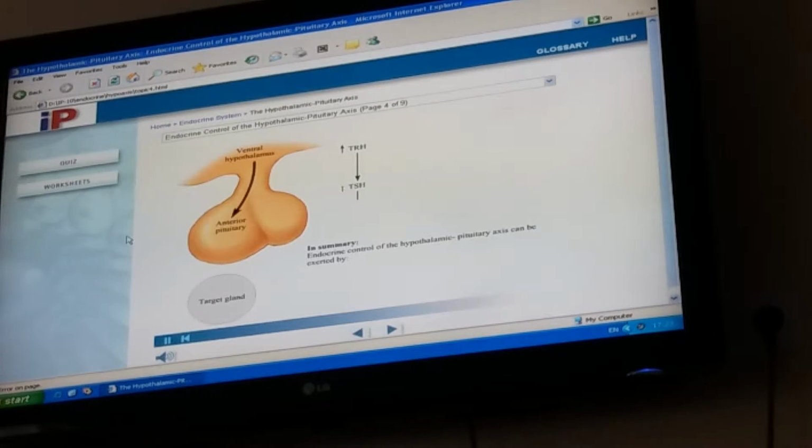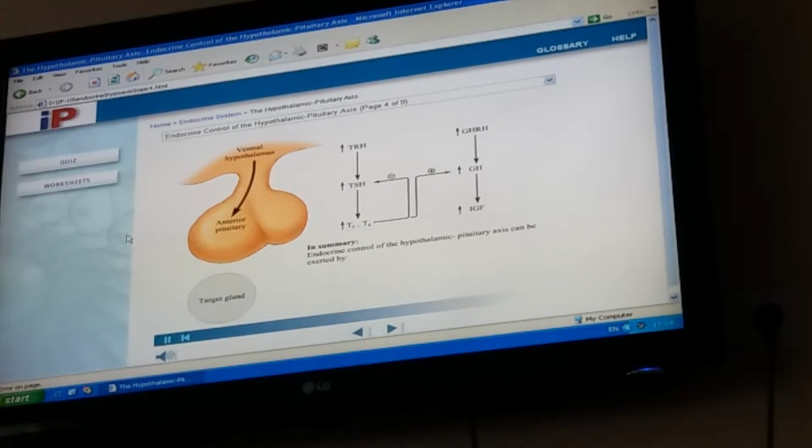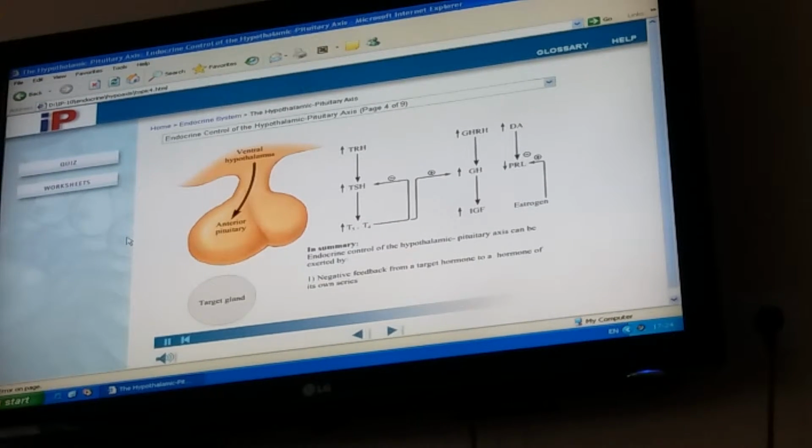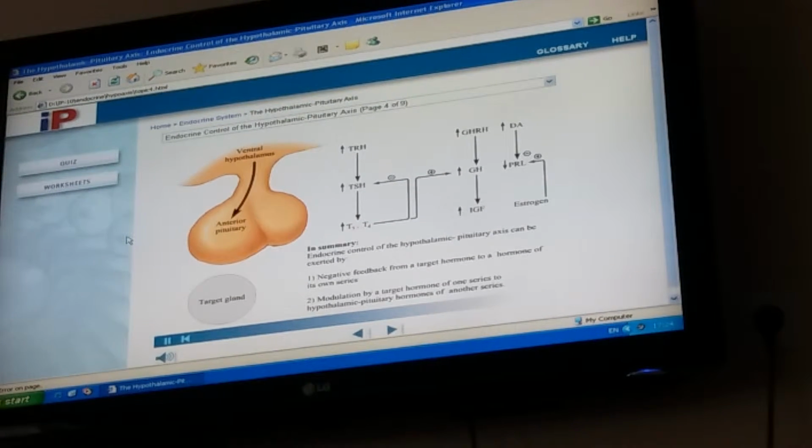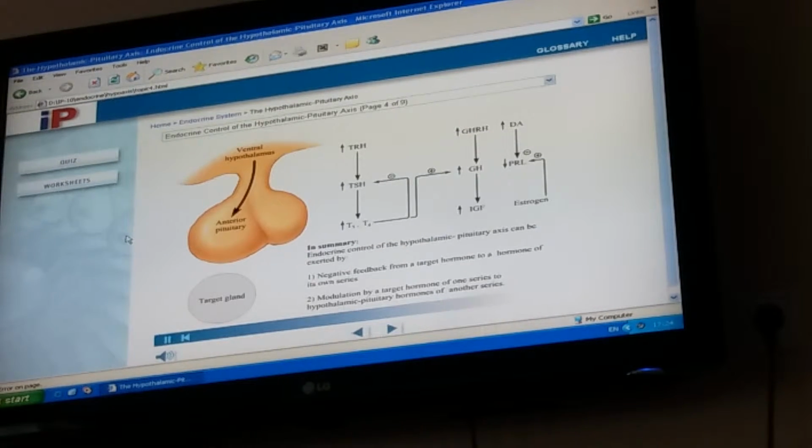In summary, endocrine control of the hypothalamic pituitary axis can be exerted by negative feedback from a target hormone to a hormone of its own series, or modulation by a target hormone of one series of hypothalamic pituitary hormones of another series.